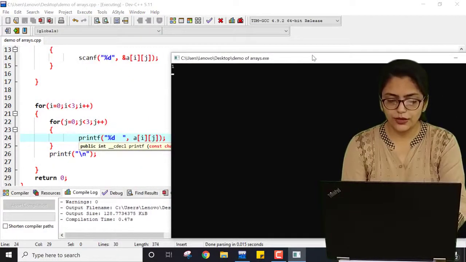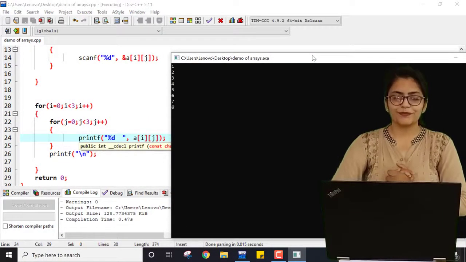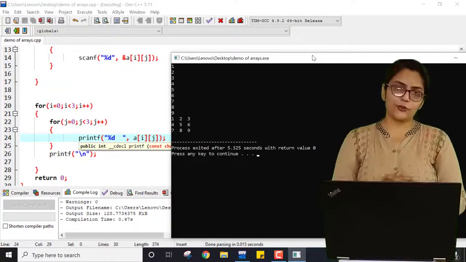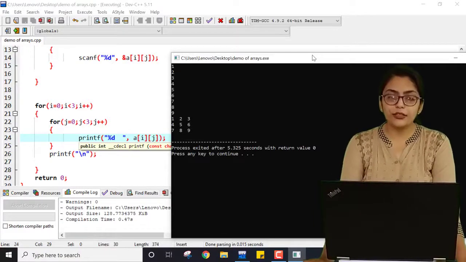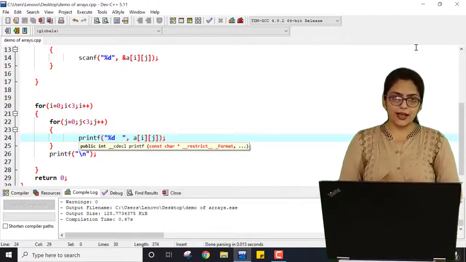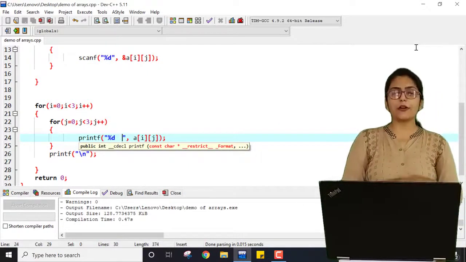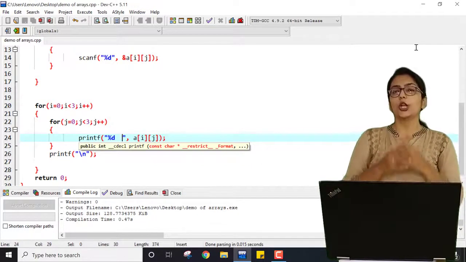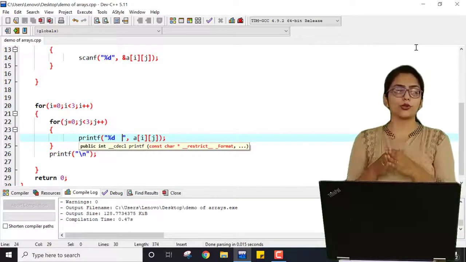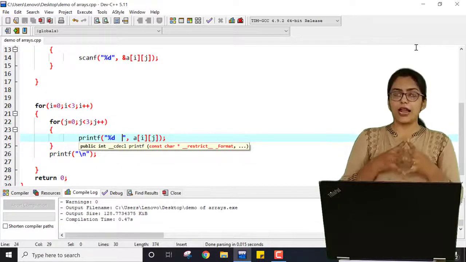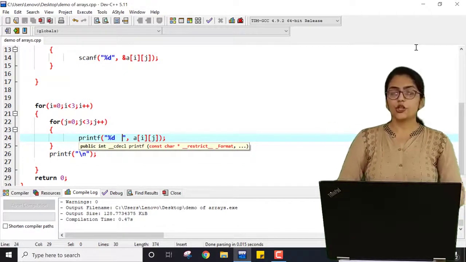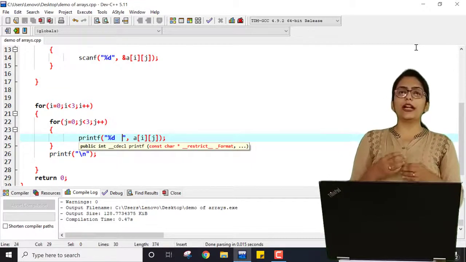1, 2, 3, 4, 5, 6, 7, 8, 9. You can see the output over here. It is printing like a matrix. This is how you can print a 2-dimensional array. In exams, mostly 1-dimensional and 2-dimensional arrays are asked. They do not go for multi-dimensional arrays, but even for those, for a 3-dimensional array you have to use 3 indexes, for 4-dimensional 4 indexes, and for an n-dimensional array you can use n indexes. So it is not very difficult to write a short note on that.